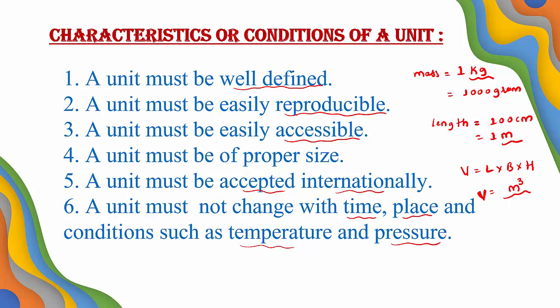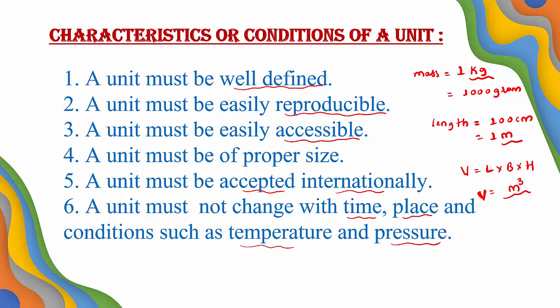So whatever may be the temperature or the pressure or whatever may be the position, whether we kept that object in a higher position or at the top of the building, its value should not change. That kg should remain in terms of kg. So a unit must not change with the time, place and conditions such as temperature and pressure. So these are the conditions or the characteristics of a unit. Is it clear? What are the conditions of unit?